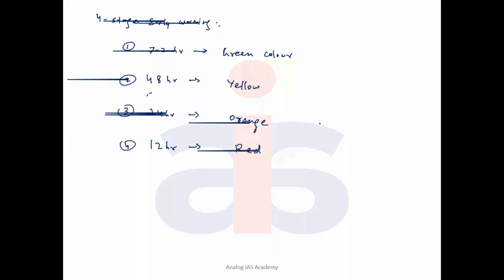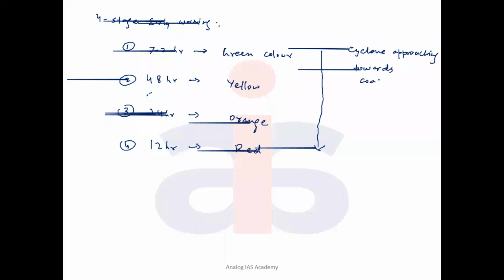red color. As we move from green to red, the cyclone is approaching the coast and getting more and more intense. So this is what is meant by these colors. Green to yellow to orange to red means a tropical cyclone is approaching the coast and will cause intense damage.